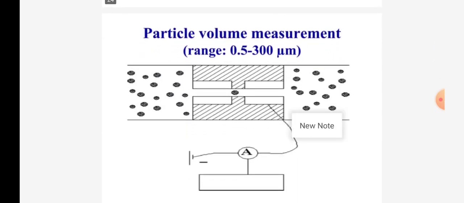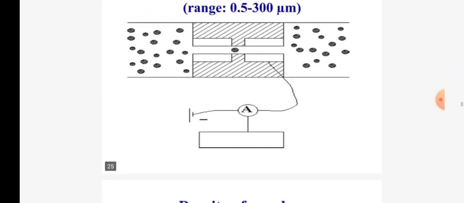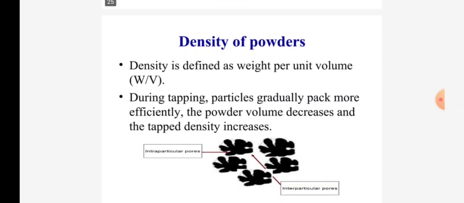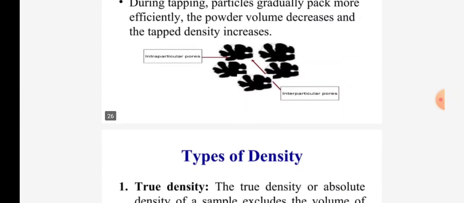In the figure, you can see particle volume measurements. Density of powders: density is defined as weight per unit volume. During tapping, particles gradually pack more efficiently, and the powder volume decreases and tap density increases. Here are the intraparticular pores and interparticular pores.